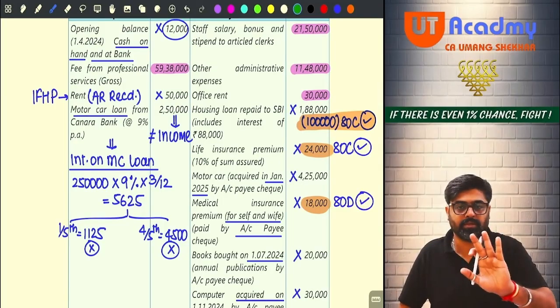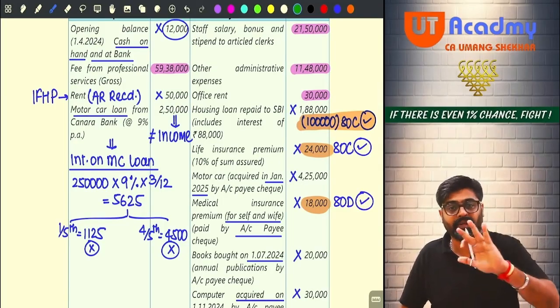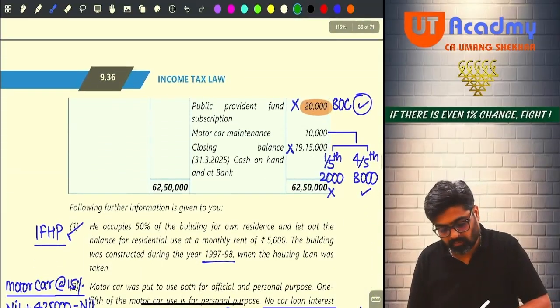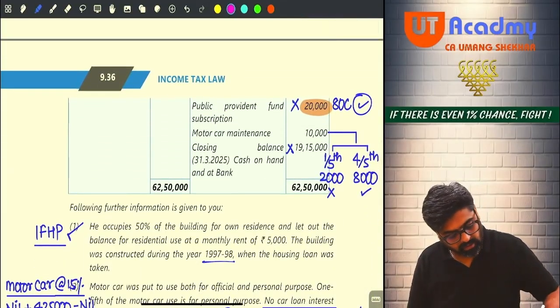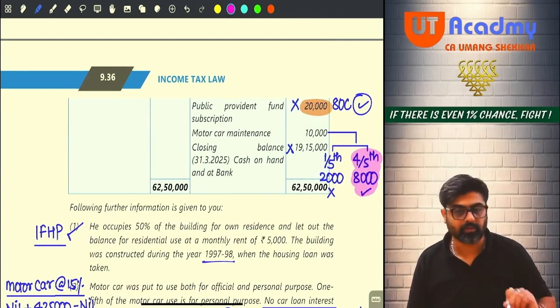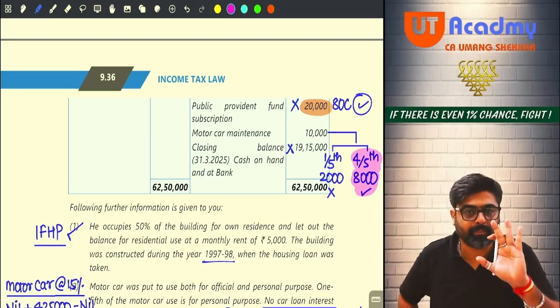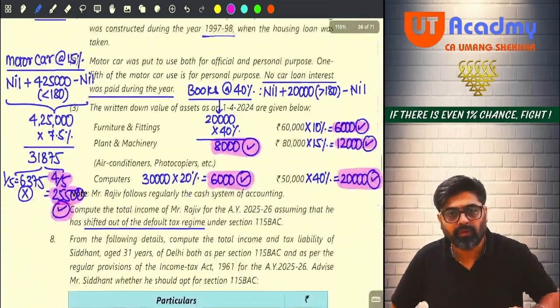Wait, this is not your PGBP income. Now there are depreciations which you are supposed to reduce, and there is one more expense. If you can see here, this 4/5 of motor car expense. Okay, no? So reduce this 8,000 motor car expense. Now all the depreciations, no, you have written here.